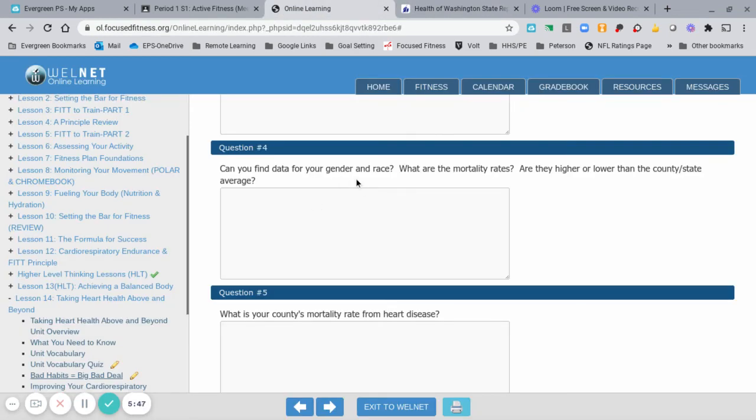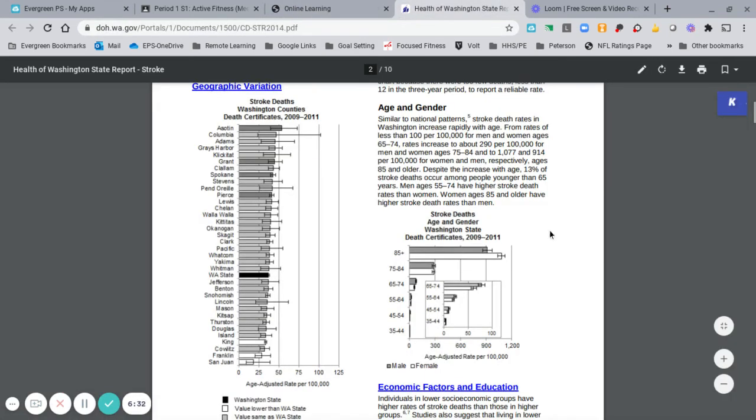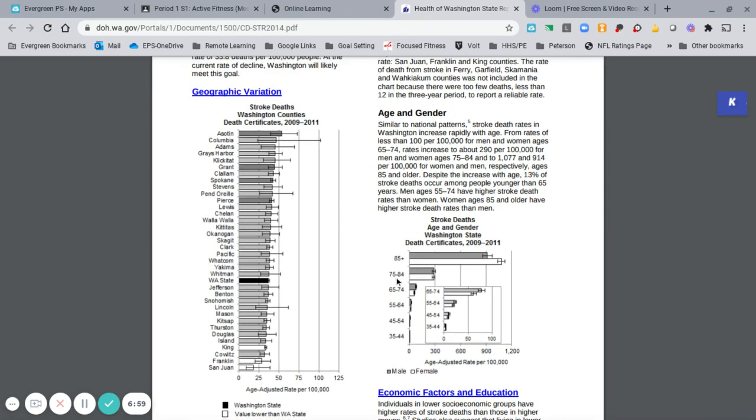Question number 4 is regarding gender and race. You'll see here we have age and gender information, the age range, and then also that's broken down by gender below.